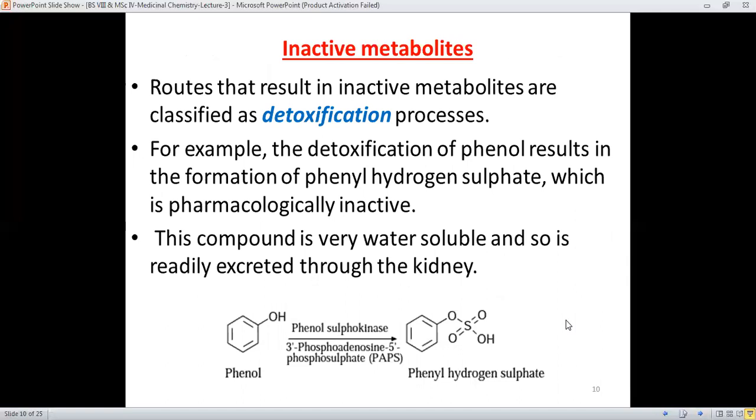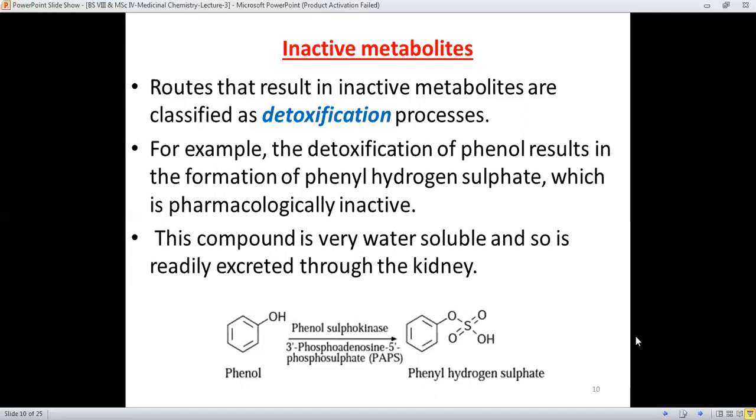Next is inactive metabolites. It means that during the course of drug metabolism, some metabolites are produced which do not show any activity in the body. The routes that result in inactive metabolites are classified as the detoxification process.